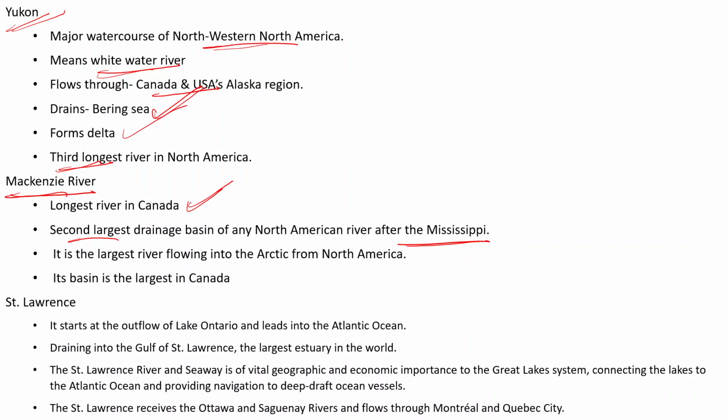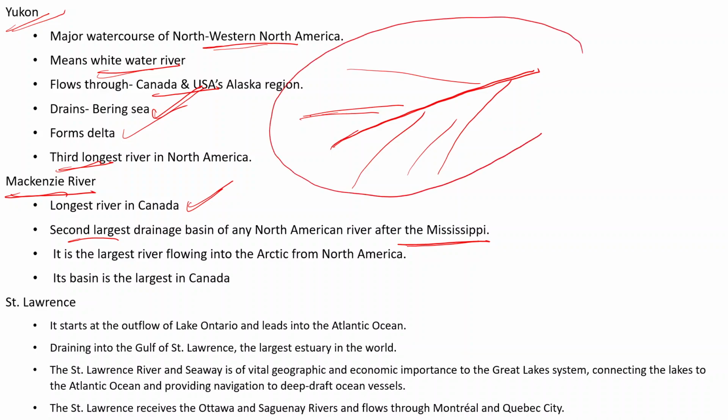You know, I think that you all are aware about the drainage basin. क्या होता है drainage basin? So it is an area. Suppose this is a river, so it is an area through that area the river receives what? The water. Clear? So suppose this is the area of this particular river. So this area is called the drainage basin of this river. So drainage basin is what? It is an area through which the river receives the water.